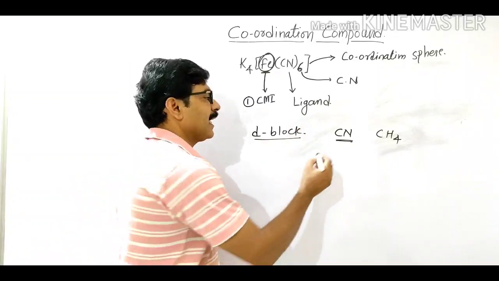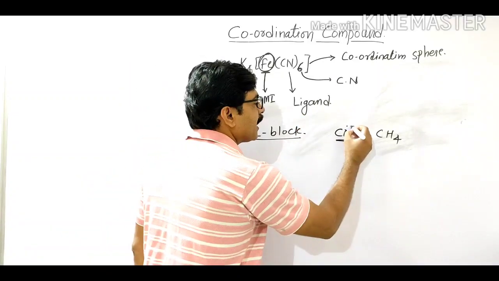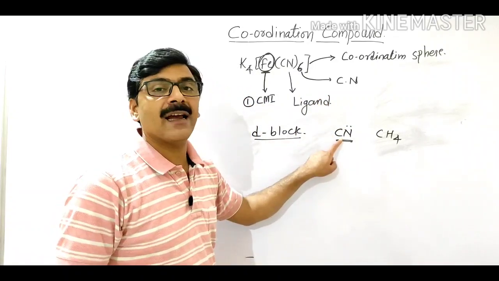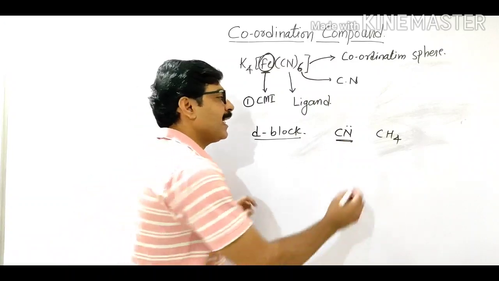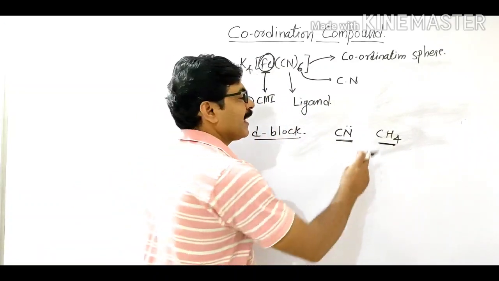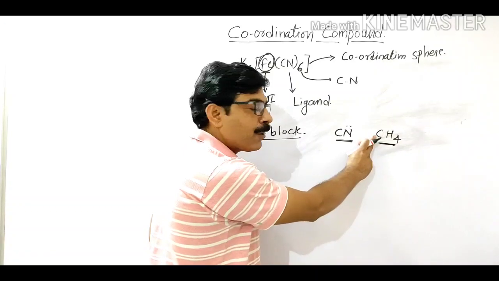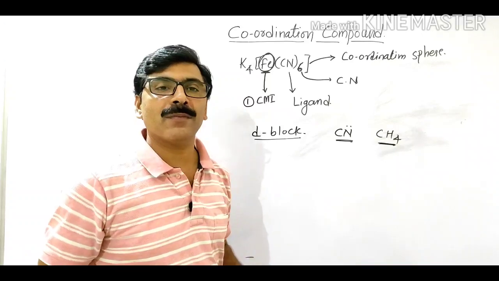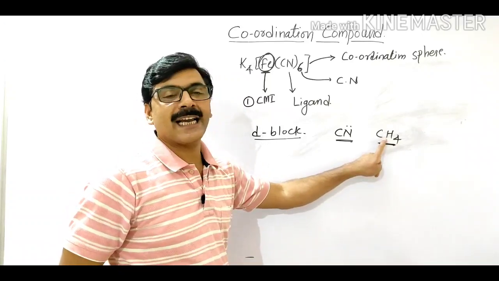In CN-, nitrogen contains one lone pair of electrons, so it acts as a ligand. In the CH4 molecule, carbon does not contain a lone pair of electrons, and hydrogen also does not contain a lone pair, so it is not a ligand.